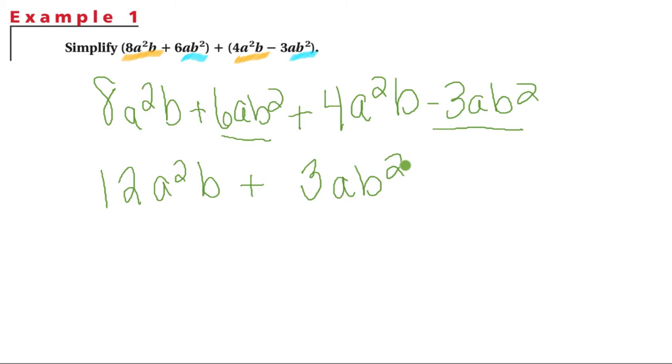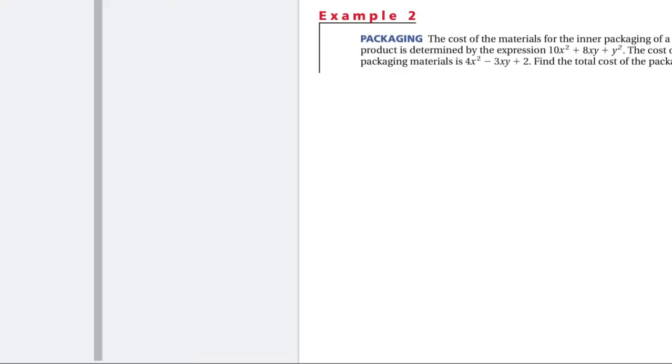So our answer is just 12a squared b plus 3ab squared. You cannot combine this any further. You also could have done this in a vertical orientation, so you could have placed this underneath your 3a squared b. Either way is fine.